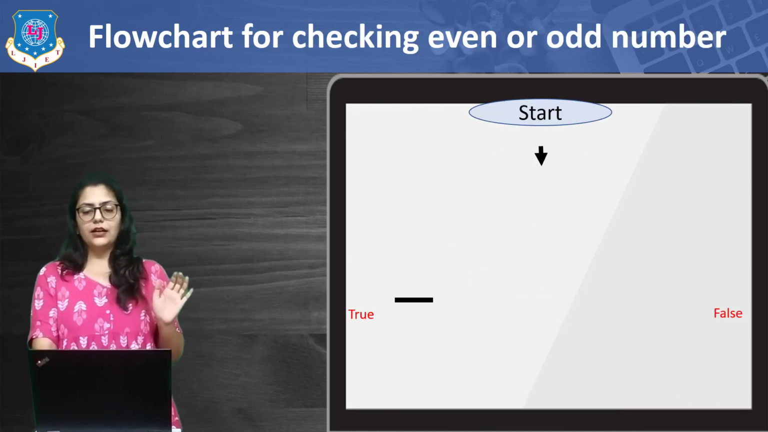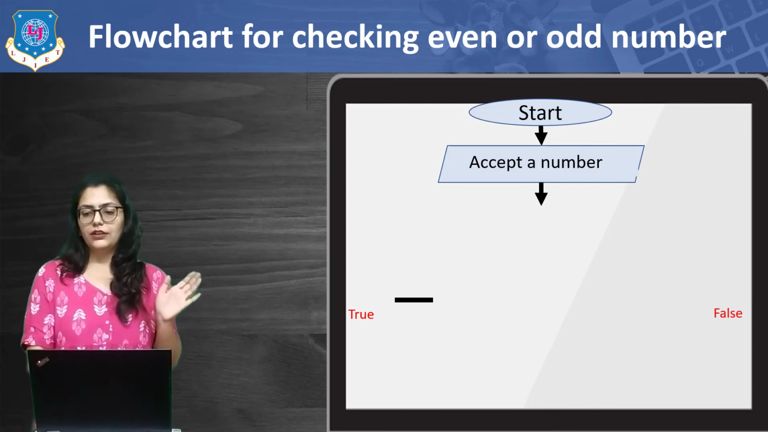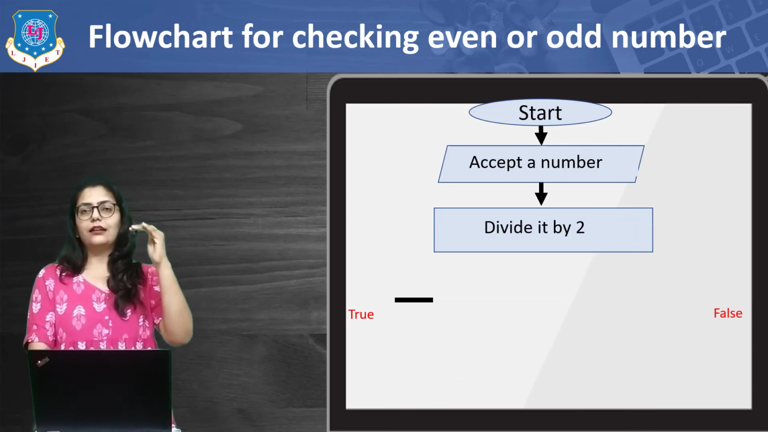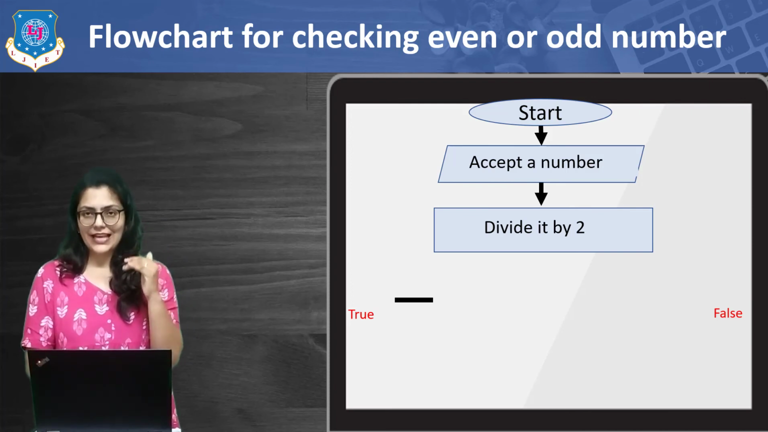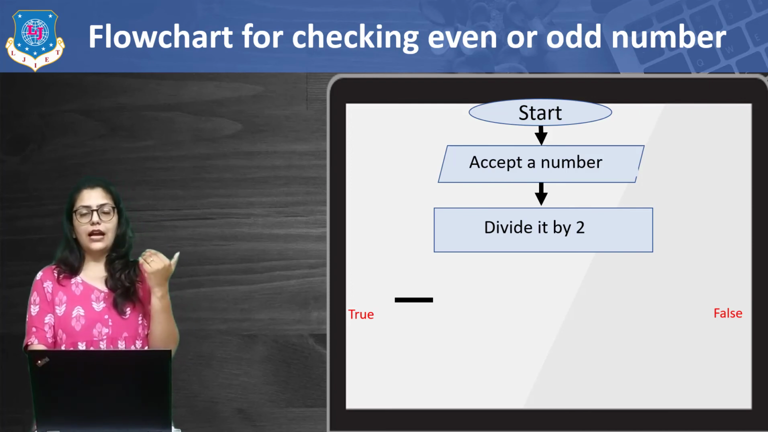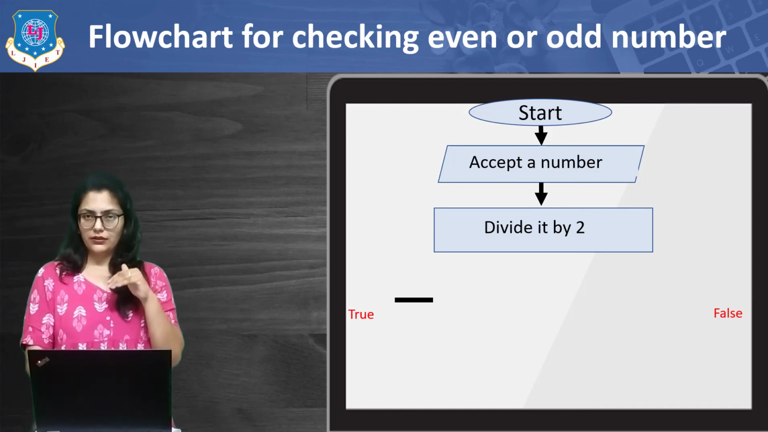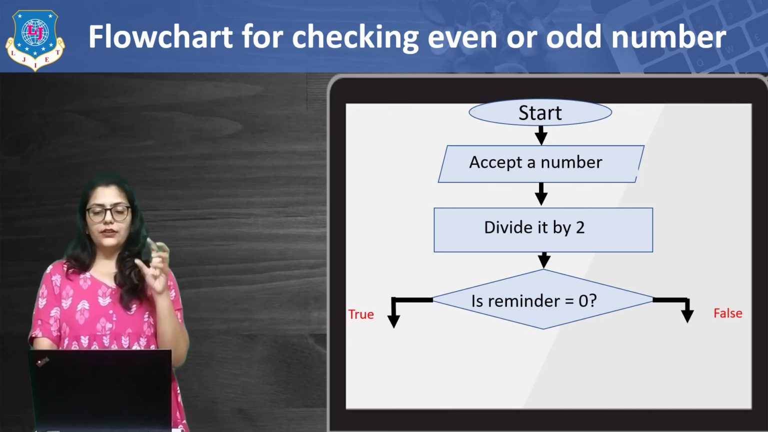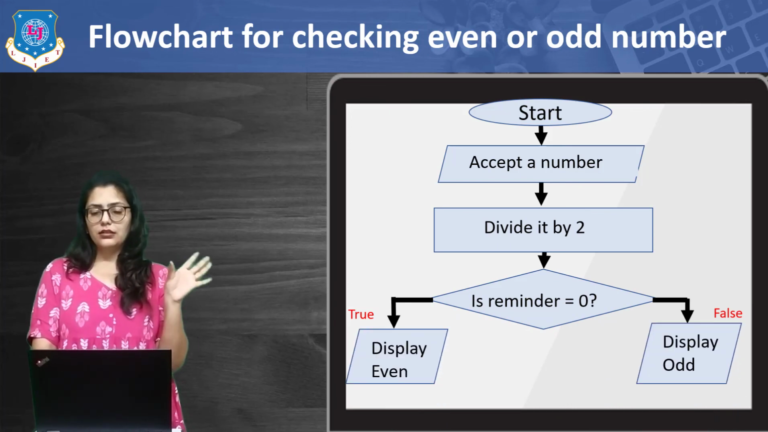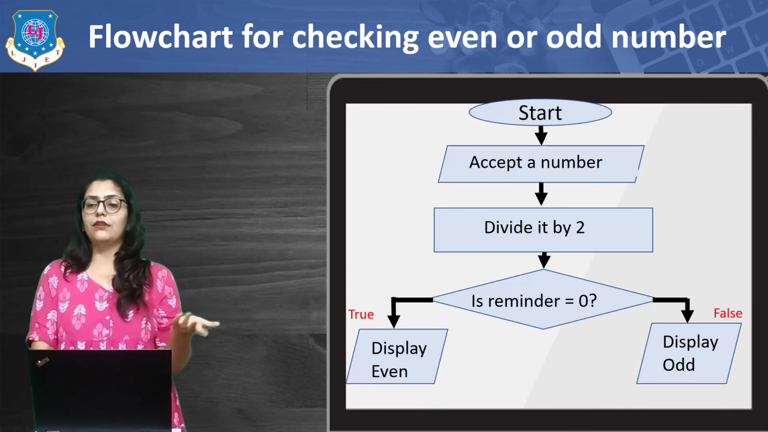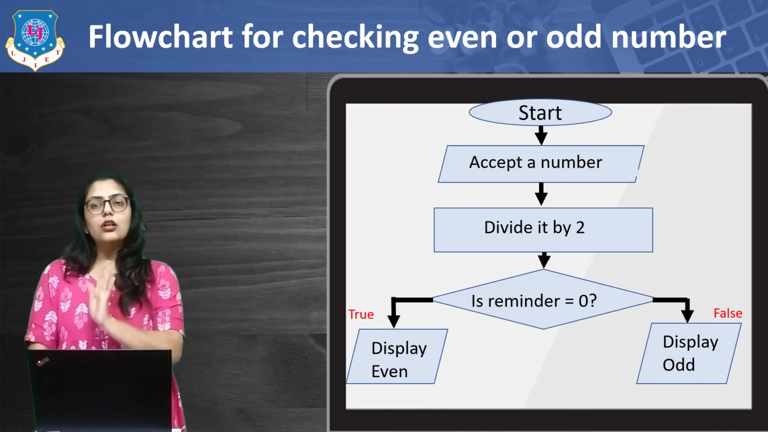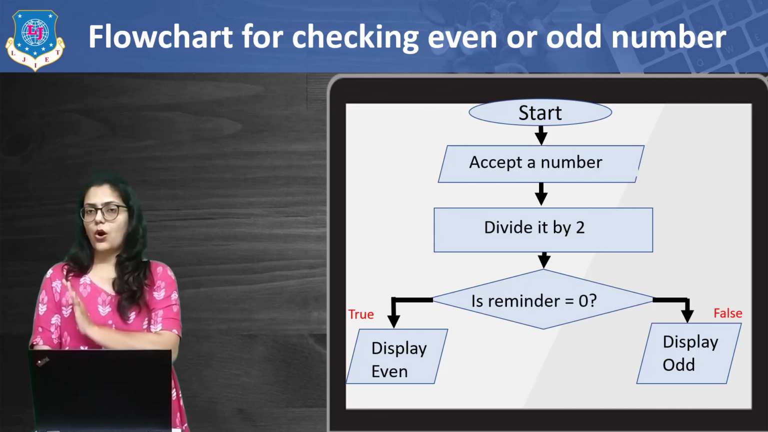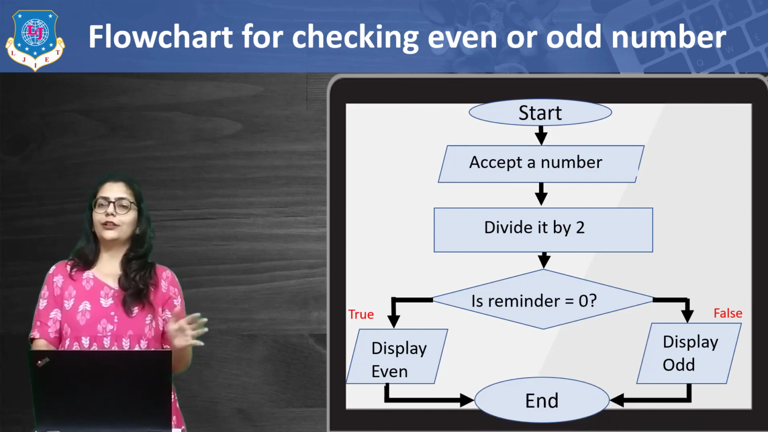Then I have given another flow chart for checking whether the given number is even or not. And here I'll first start the flow chart. Then I'll accept one number which should be checked whether it is even or not. Then I am going to divide it with 2. If the remainder is 0, if this condition is true, that means the number is even, and I'm going to display even. And if the condition is false, if the remainder is not 0, that means the number is odd and I'm going to display odd. And at the last, I'm going to put end.